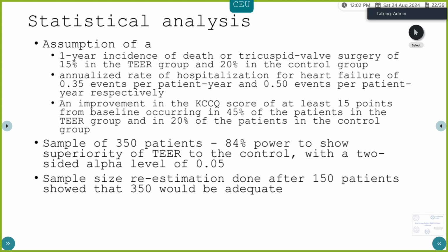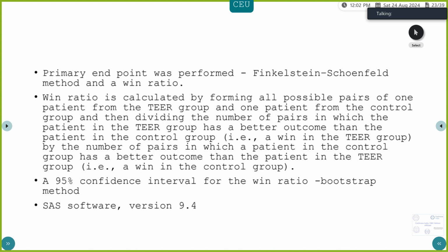Assuming these, they have calculated a sample size of 350 patients to have an 84% power to show superiority of the procedure to the control with the two-sided alpha of 0.05. They have also re-estimated the sample size after 150 patients and again confirmed that 350 is enough to show that it has benefit. The primary endpoint analysis was done using Finkelstein-Schoenfeld method and a win ratio.